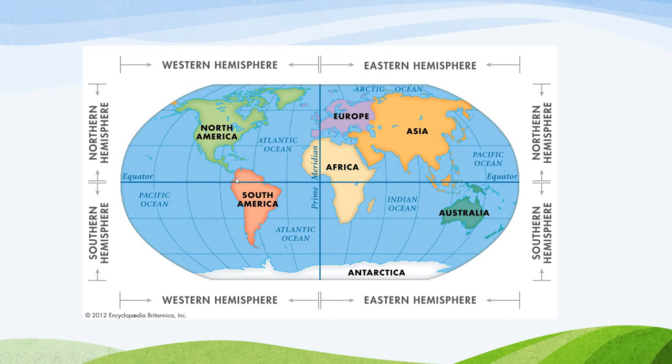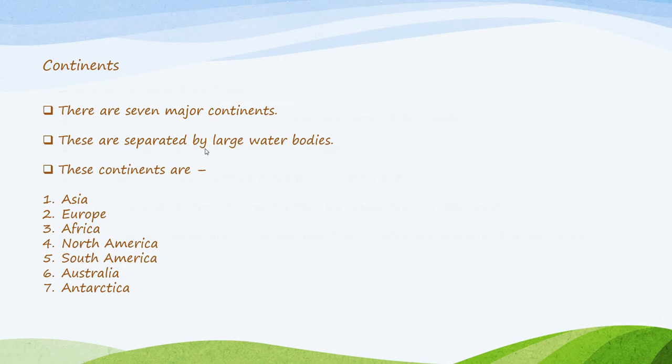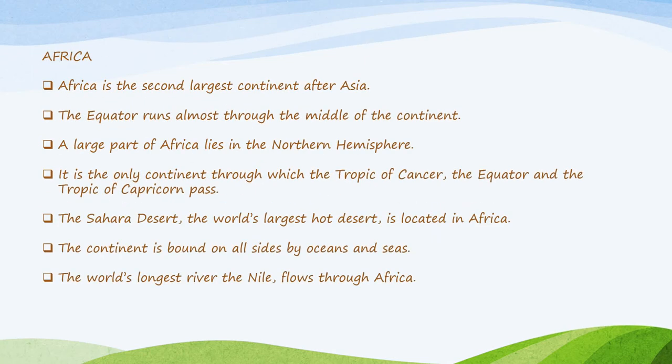Again, I will go to this diagram, and here you can see this is North America, and this is the Isthmus of Panama, through which it is connected to South America, and it is surrounded by oceans on three sides. Here is the Arctic Ocean, here is the Atlantic Ocean, here is the Pacific Ocean. Okay, and it is third largest in size after Asia, Africa. So this is it about North America.